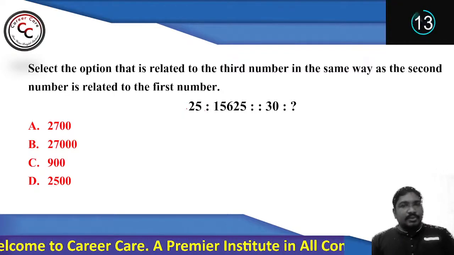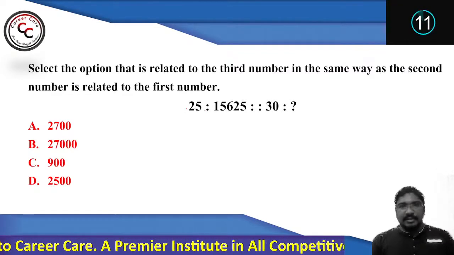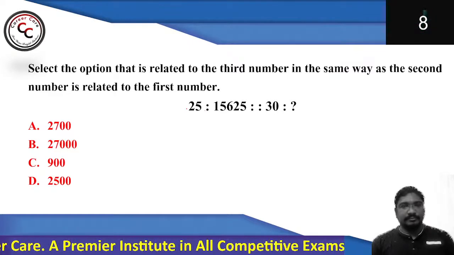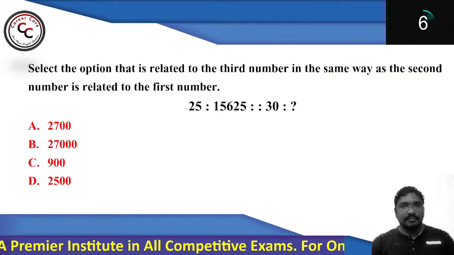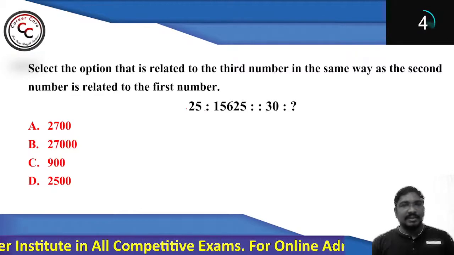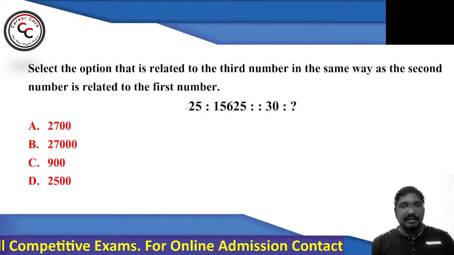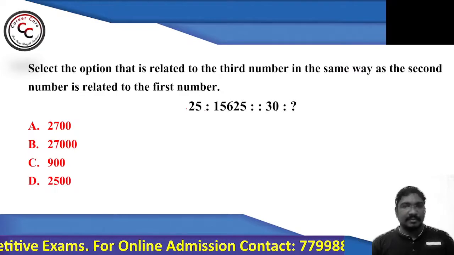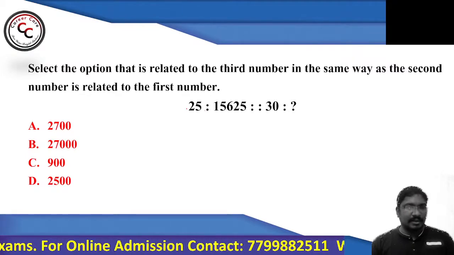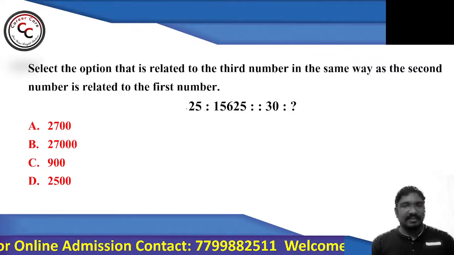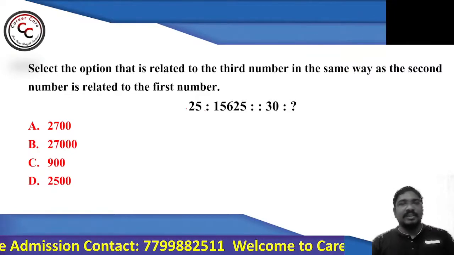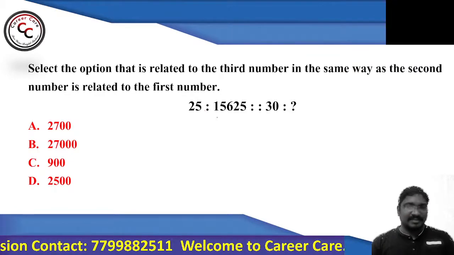So 25 is to 15625. 30 is to what? 25 is to 15625 is analogous to 30 is to what? Right? No answer so far. So here the question is purely based on cubes of a number, right?